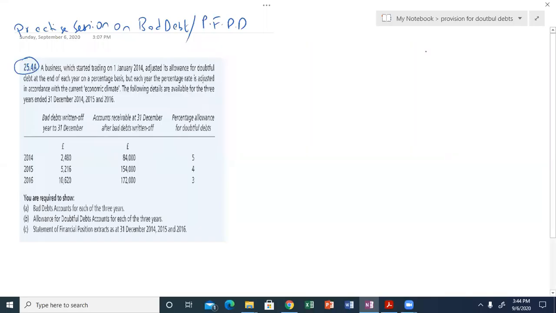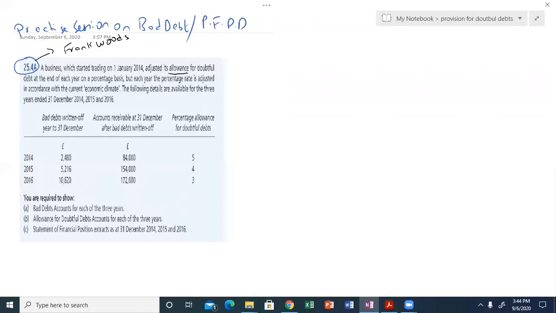So this is a practice question on bad debts and provision for doubtful debts, and we are doing it from 25.4 Frankfurt. So let's read the question first. A business which started trading on 1st January 2014 adjusted its allowance for doubtful debt. Allowance is another name for provision for doubtful debts. Allowance and provision for doubtful debts are the same thing.